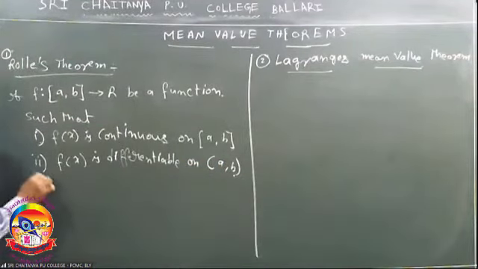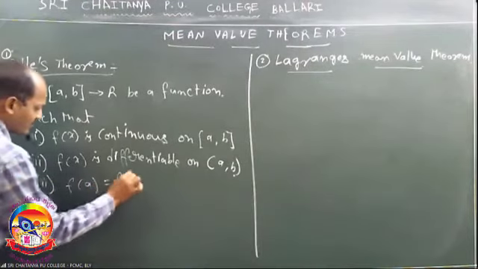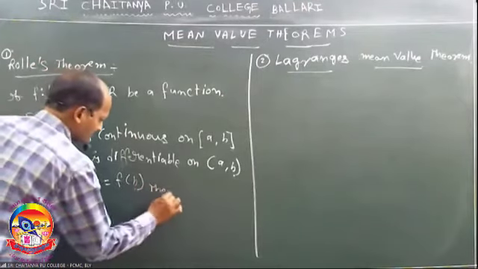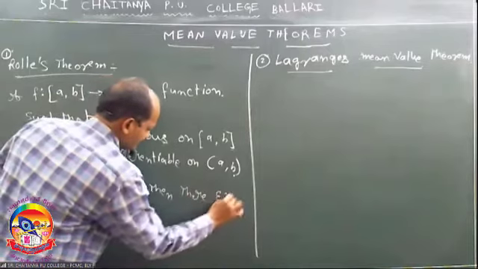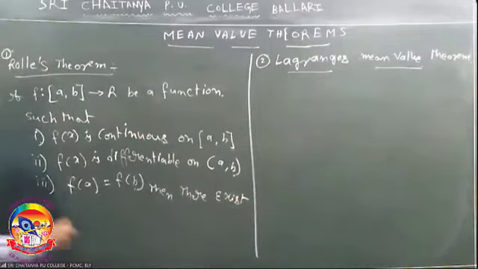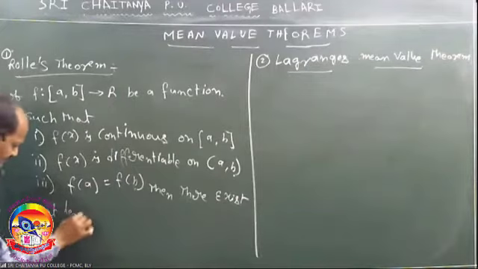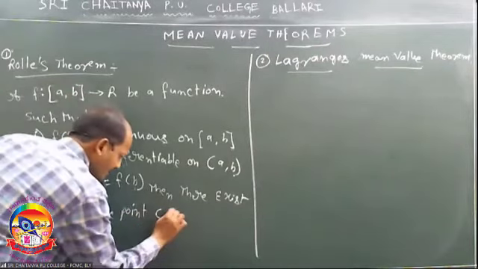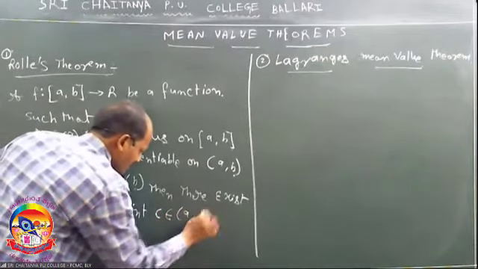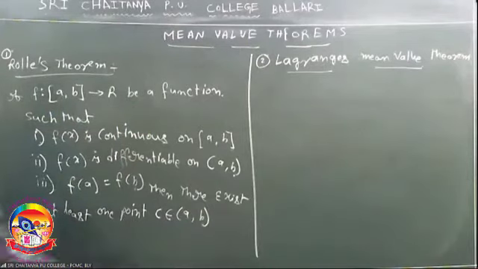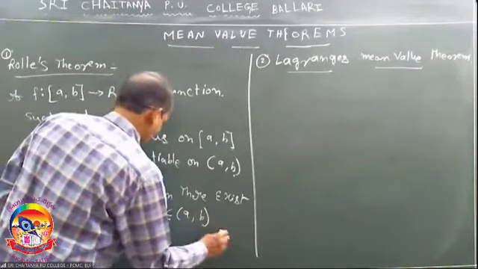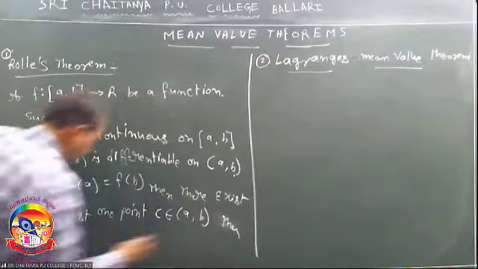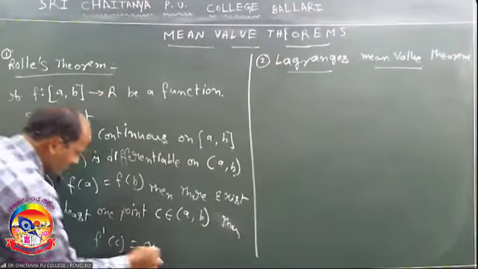And the third condition, f(a) is equal to f(b). Then there exists at least one point c belonging to (a, b) such that f'(c) is equal to 0.